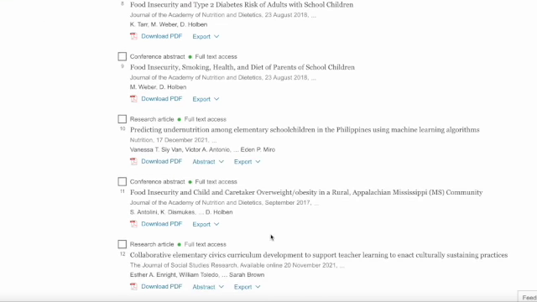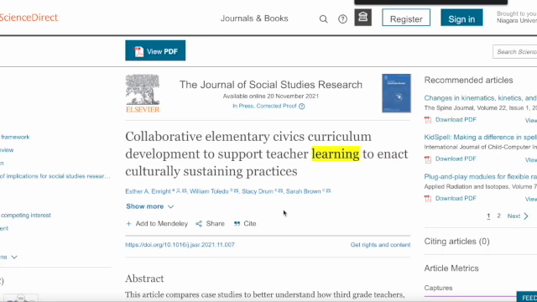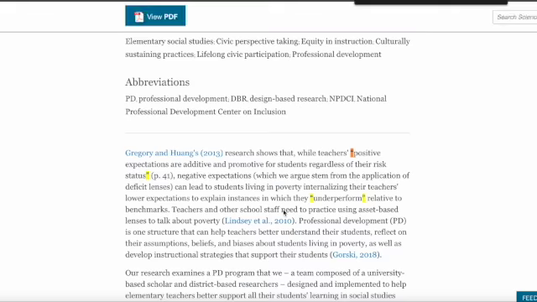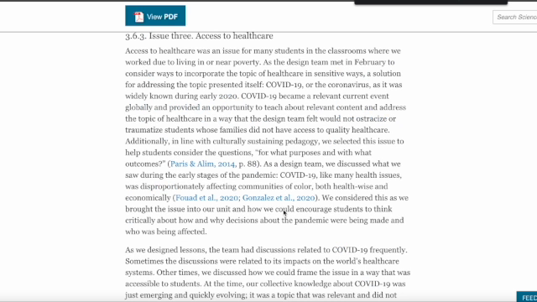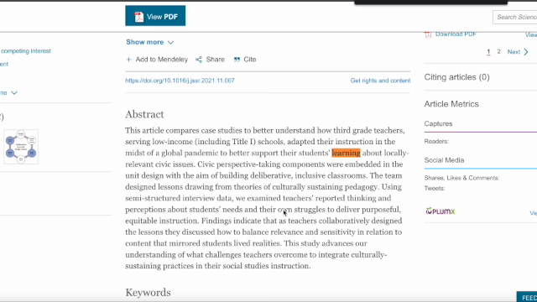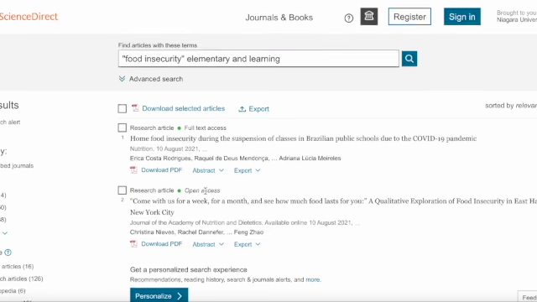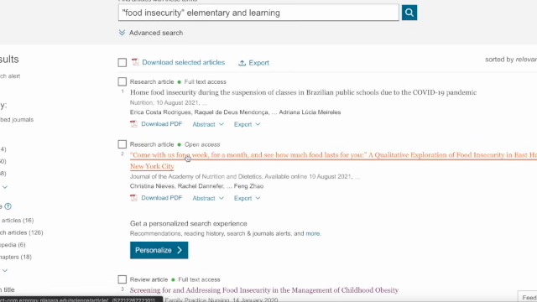So I'm still just kind of looking because I'm failing miserably in this example for you, so bear with me. Collaborative Elementary Civics Curriculum. No. Journal of Social Studies Research. That's way too specific. So I looked for food insecurity and it is not listed in here. And then learning, and that comes up 53 times, but it's not the right topic. So we don't want that article either. Oh boy, I'm getting in my head a little bit here.